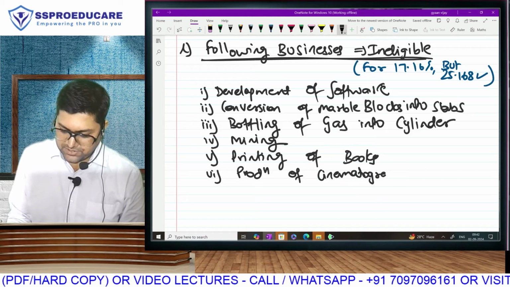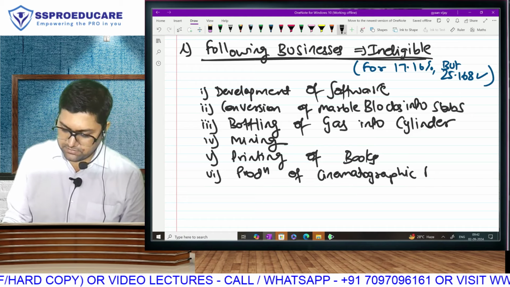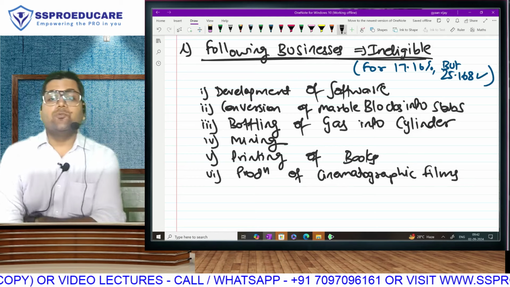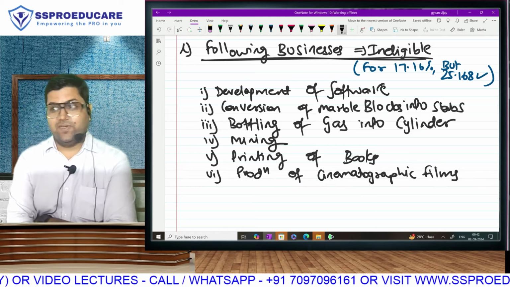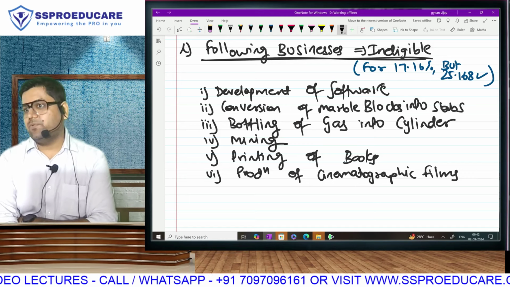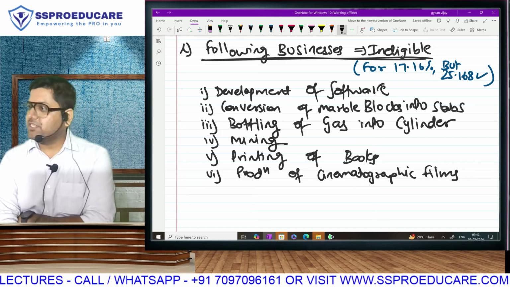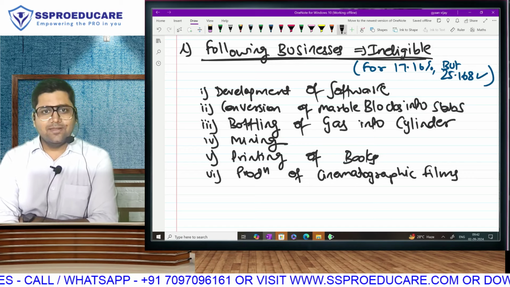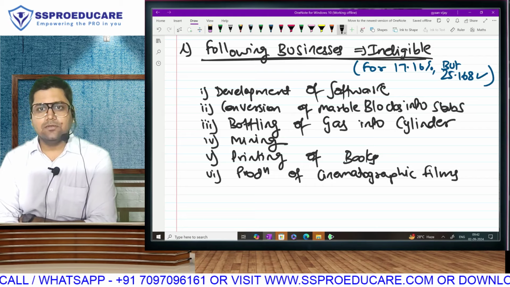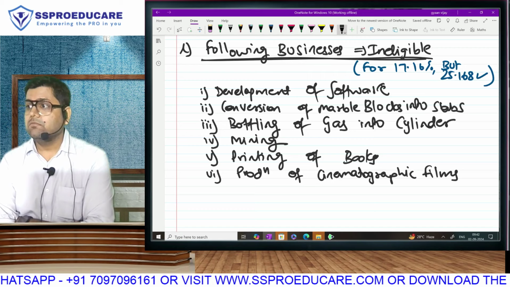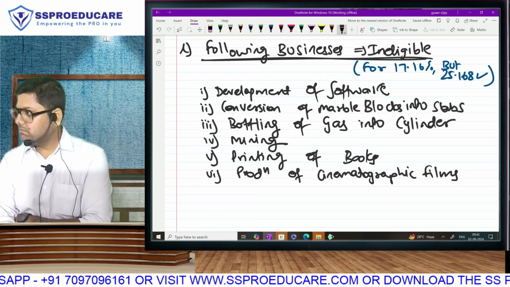Next, production of cinematographic films. The stupidity is, if someone asks you where you were this weekend, you say, watching a picture. Picture means photograph. In proper English, picture is photograph. You don't sit for 3 hours watching a photograph, even if it is Deepika ji. It's a cinematographic film. You can say movie or film.